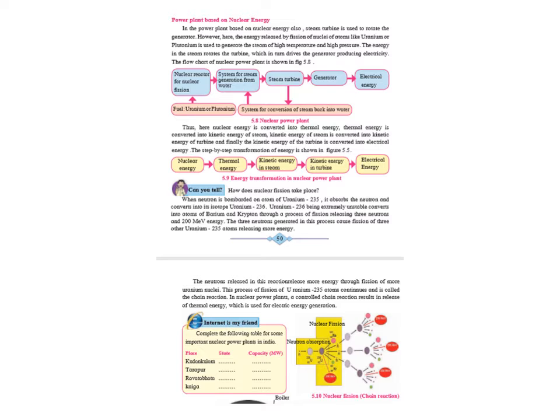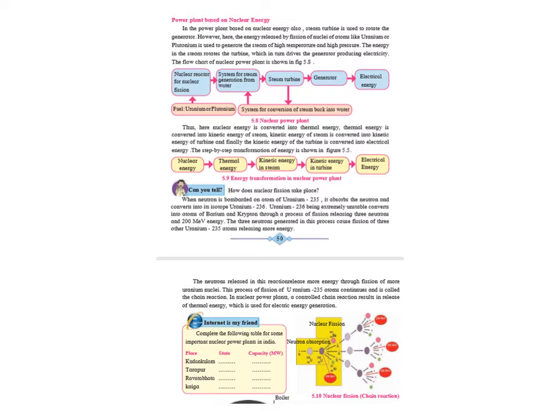Now, let us understand what we mean by nuclear fission. We'll be learning about it later on, but now just to give you a brief idea, there are certain elements having an atomic number more than 92, that is above uranium. If you remember, when we learned about the periodic table, we learned that above uranium. Now this uranium has an atomic mass of 235. Being so huge, they are mostly unstable.